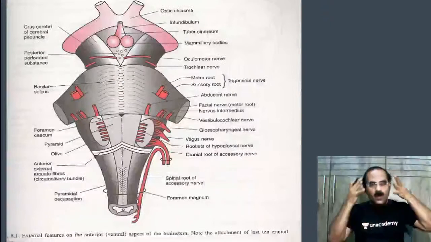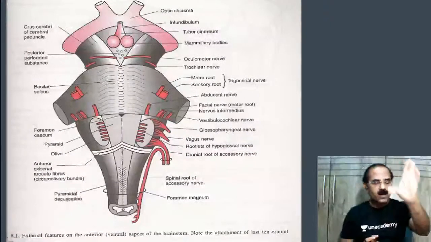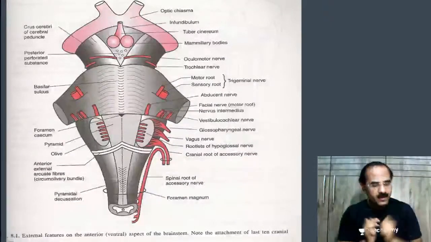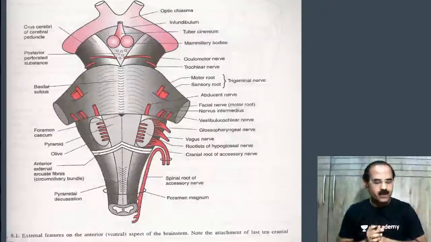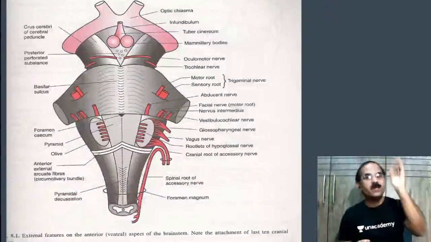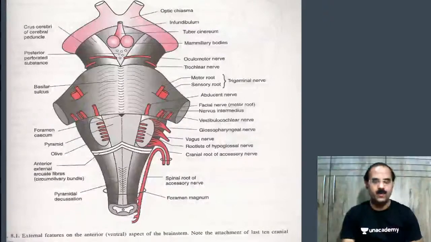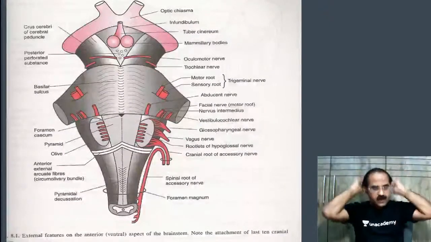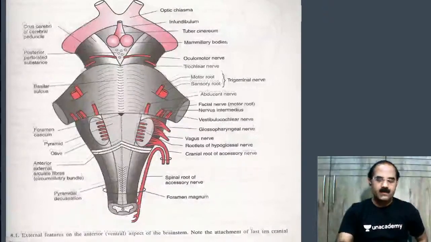Why? Because all the cranial nerves are arising from the ventral or the anterior aspect of the brainstem. Anterior view, ventral view. All the nerves are emerging from the anterior aspect of the brainstem, except there's only one nerve which is coming from the dorsal aspect. And what's that? That's the trochlear nerve. So be clear about your concepts, right? So that is the ventral aspect.